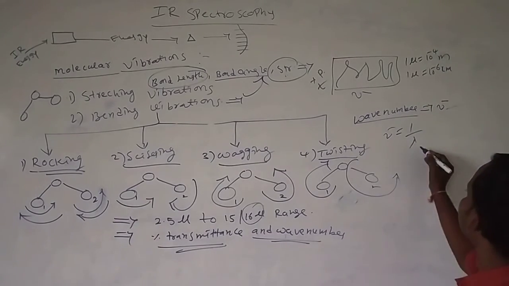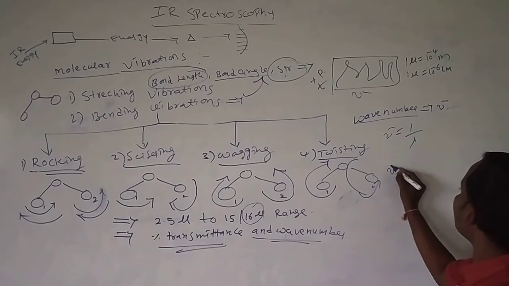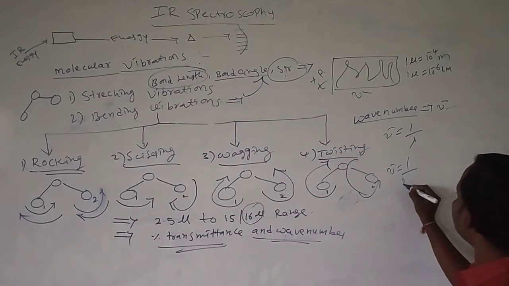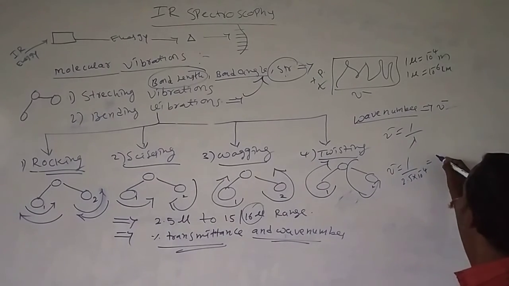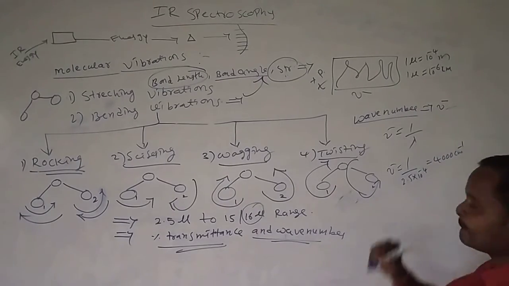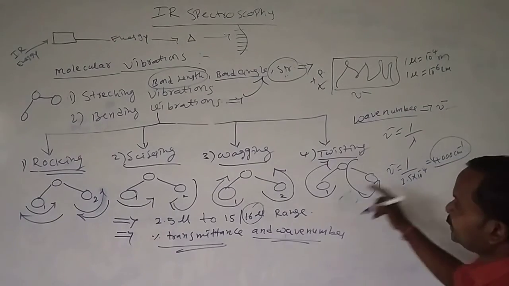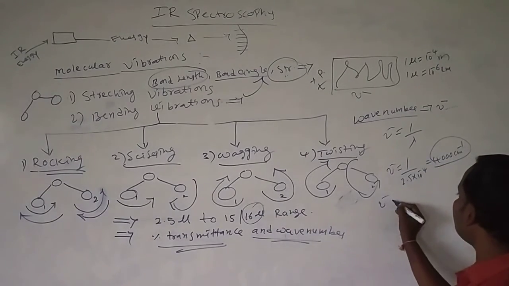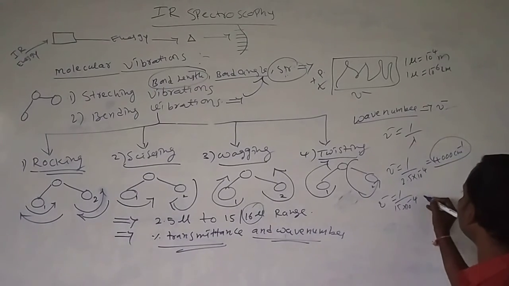If you substitute the lambda value, nu bar is equal to 1 by 2.5 into 10 to the power of minus 4. You will get the value 4000 per centimeter. For 15, nu bar is equal to 1 by 15 into 10 to the power of minus 4.